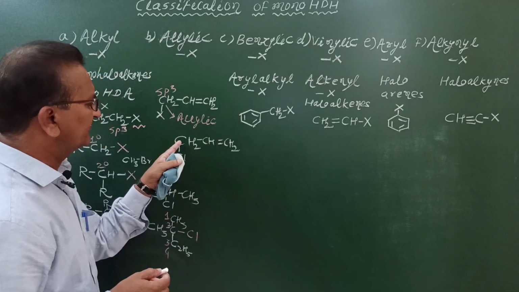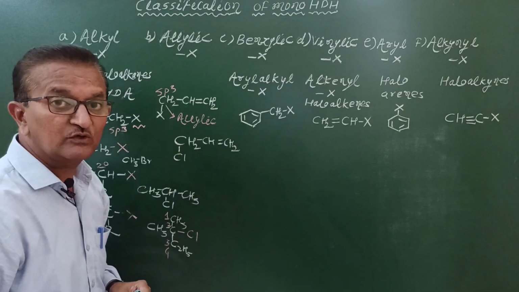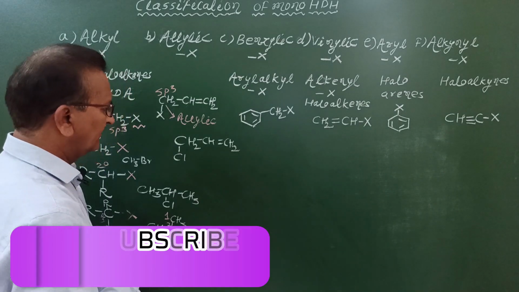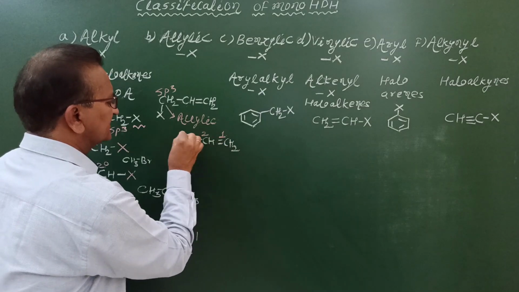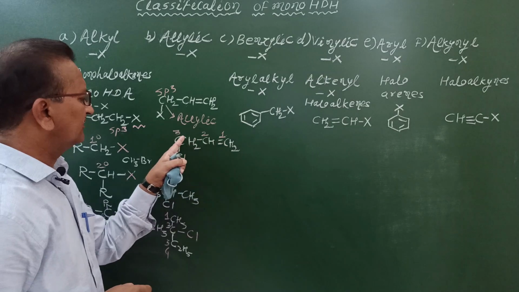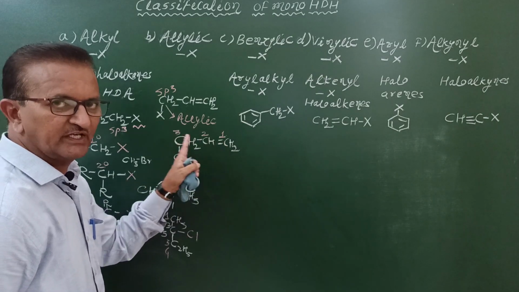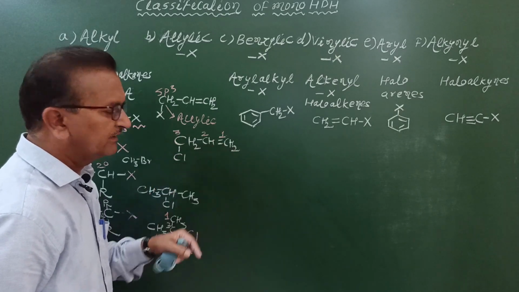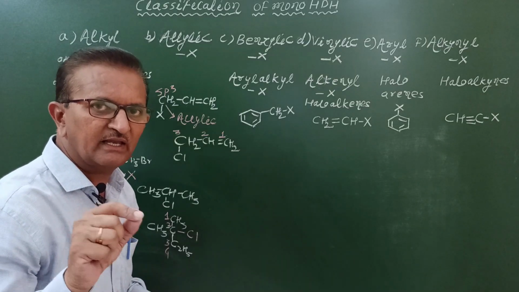Now here, what is name for this compound? Allyl chloride. This compound is called as allyl chloride according to common name system. But what about its IUPAC name? This is numbered as 1, this is numbered as 2, numbered as 3. What is IUPAC name of this compound? 3-chloro-prop-1-ene. 3-chloro, since chlorine atom is present on carbon number 3, 3-chloro-prop-1-ene. This is an example of primary allylic halide.